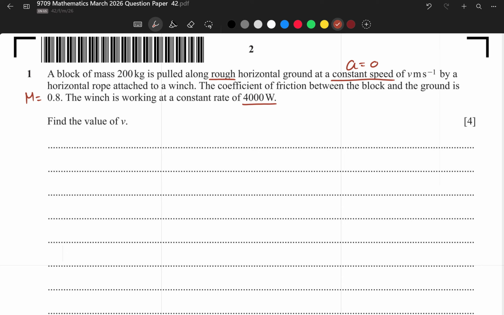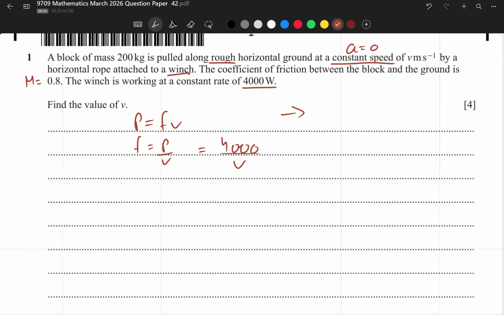Now first of all, there is a formula P is equal to FV. We can derive F is equal to P over V. So we can write 4000 divided by V, which is the force which is pulling both the block of the mass and the winch in this direction. Let's just draw a diagram.